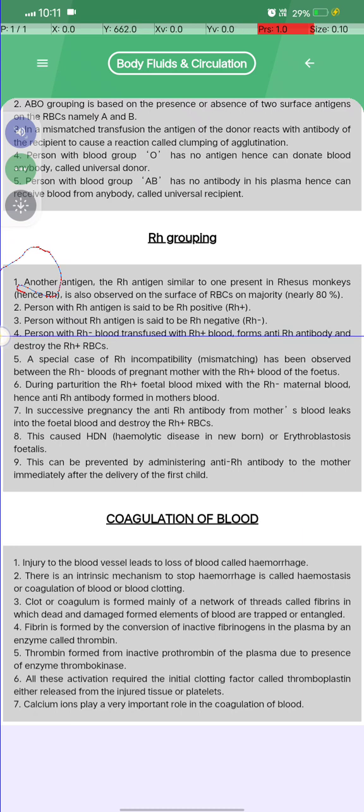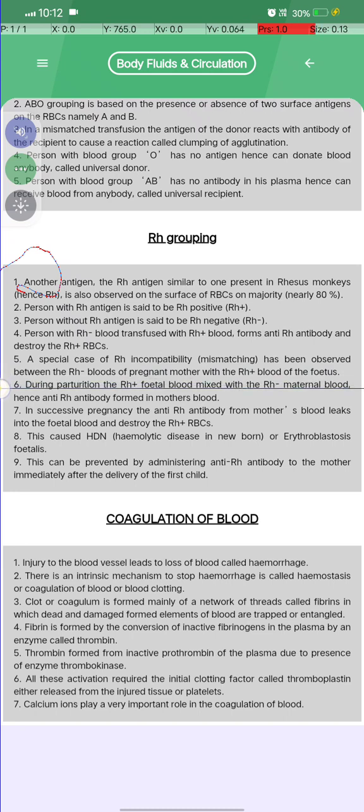A person with Rh negative blood who is transfused with Rh positive blood forms antibodies that destroy the Rh positive RBC. A specialized case of Rh incompatibility has been observed between the Rh negative blood of the pregnant mother and the Rh positive blood of the fetus, and during parturition the Rh